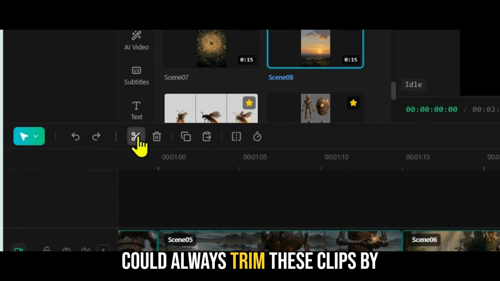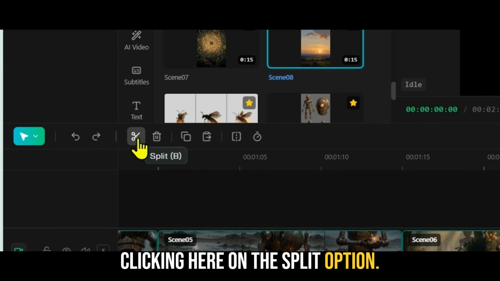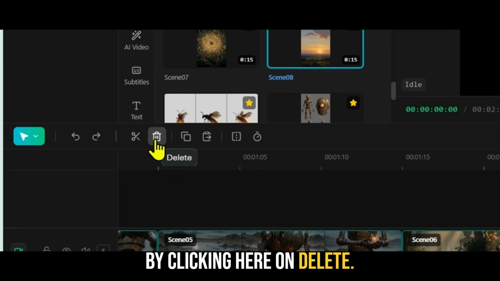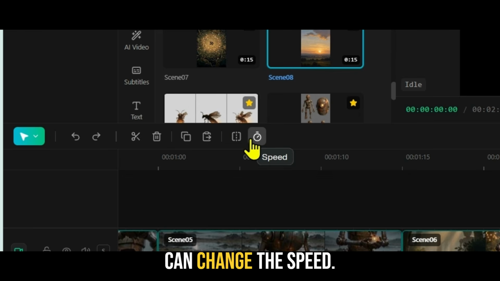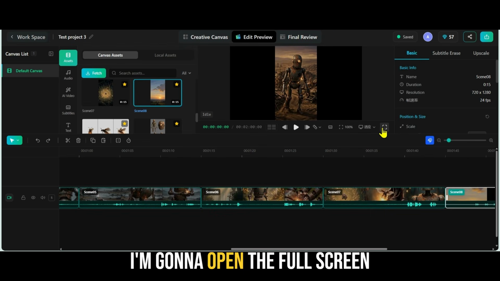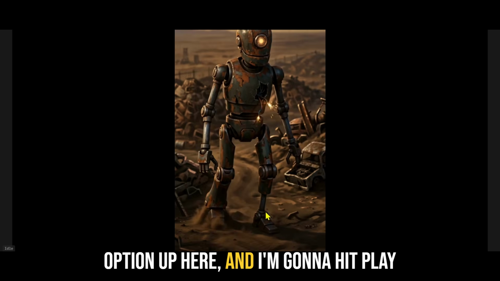editor, you can always trim these clips by clicking here on the split option. You can delete the clips by clicking here on delete, you can copy, you can also paste, you can mirror, and you can change the speed. So let's preview this. I'm going to open the full screen option up here and hit play.